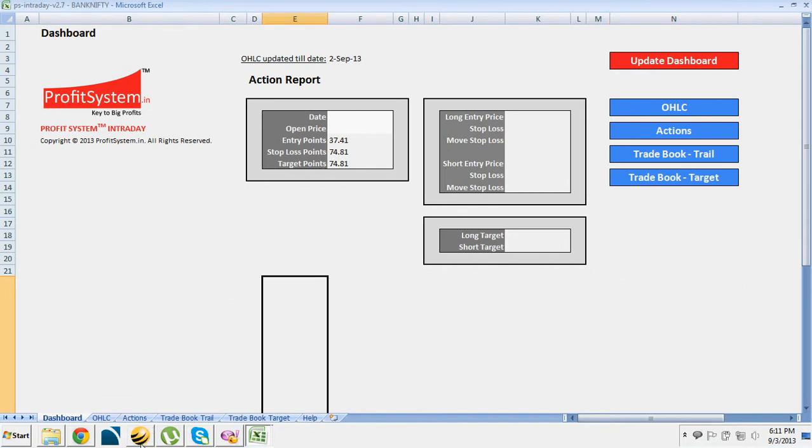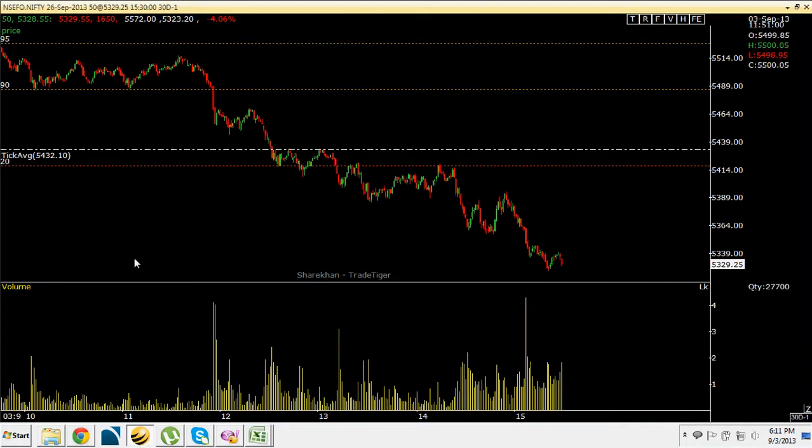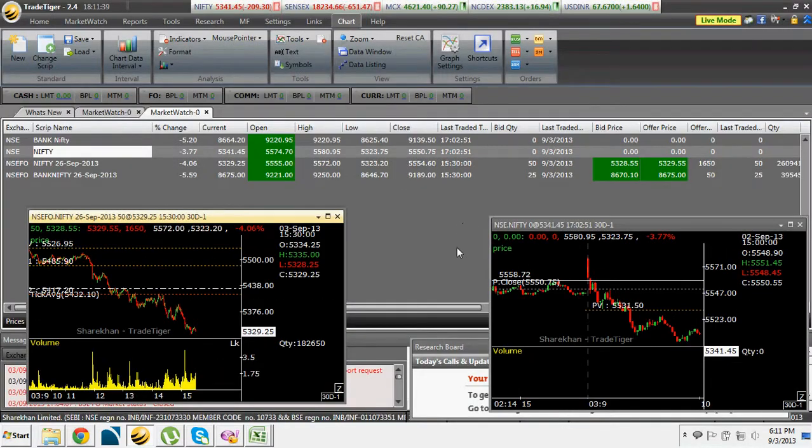Now let me go to 3rd September 2013 and have a look what is the open price for Bank Nifty spot. You can see here that the Bank Nifty spot open price is 9220.95.